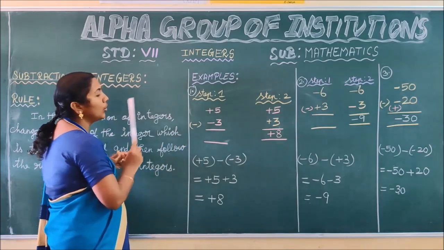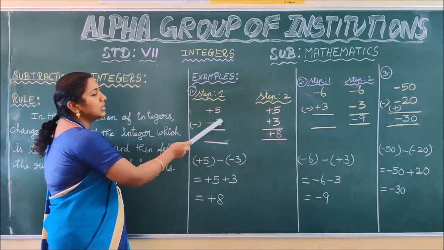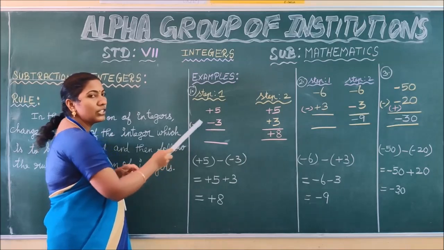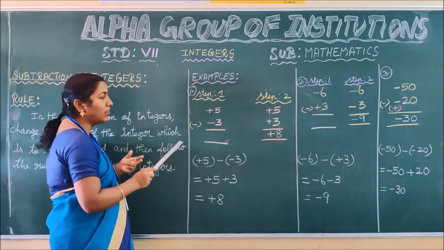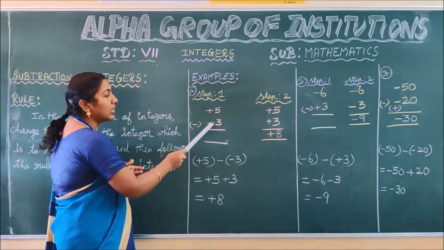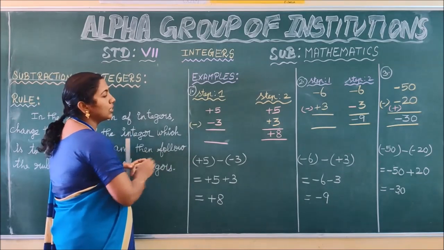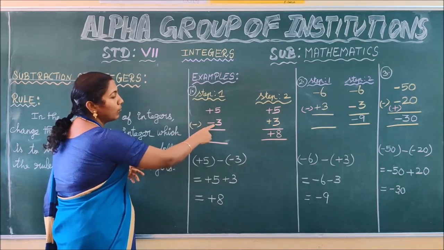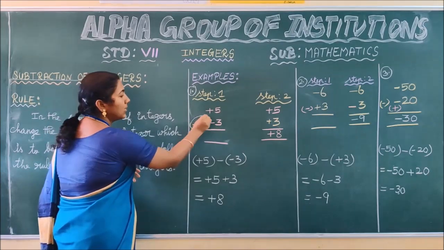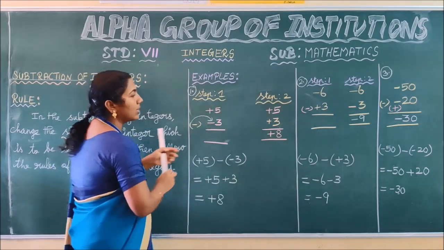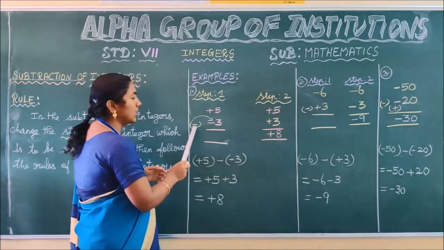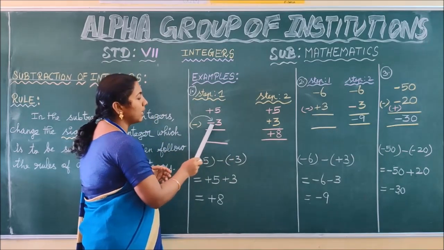According to the rule, you have to change the symbol of the integer which is to be subtracted. Here we are going to subtract the integer minus 3 from plus 5. So you have to change the symbol of minus 3. That is, minus into minus you get plus. Thus we have changed the symbol of 3 from minus into plus.